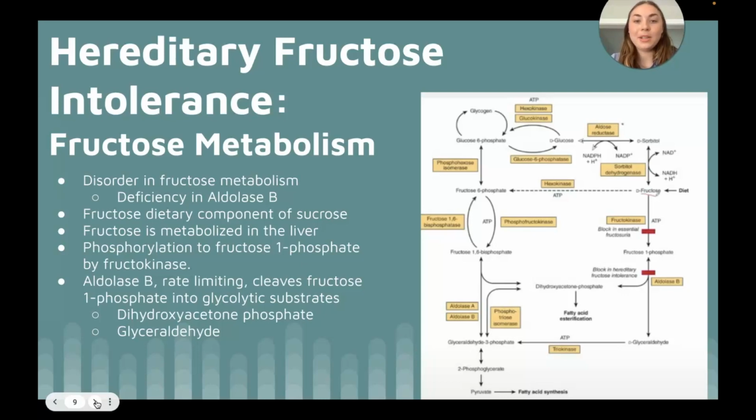The initial step of metabolizing fructose is the phosphorylation to fructose 1-phosphate. Fructokinase is the major enzyme responsible and rapidly phosphorylates fructose as it enters into the cell. Next, aldolase B will cleave fructose 1-phosphate into dihydroxyacetone phosphate and glyceraldehyde, which can enter the glycolytic pathway as glyceraldehyde 3-phosphate. Aldolase B is the rate-limiting step for fructose metabolism. It has a much lower affinity for fructose 1-phosphate than it does for fructose 1,6-bisphosphate. Therefore, after consuming a high dose of fructose, normal individuals will accumulate levels of fructose 1-phosphate and slowly convert it into glycolytic intermediates.